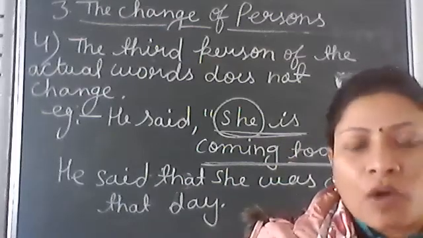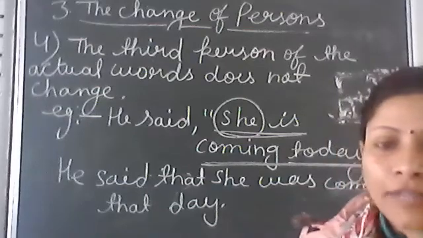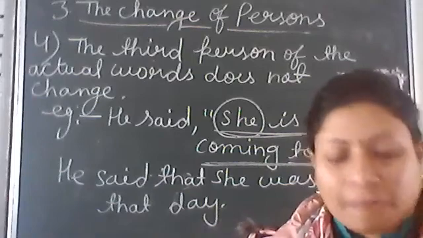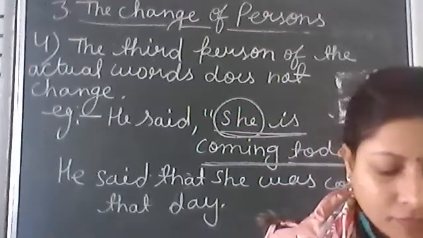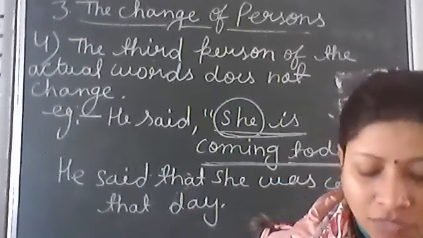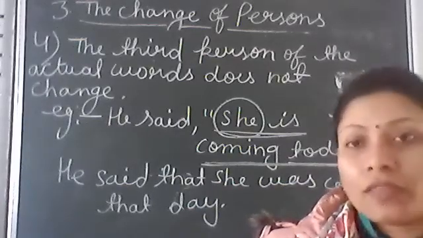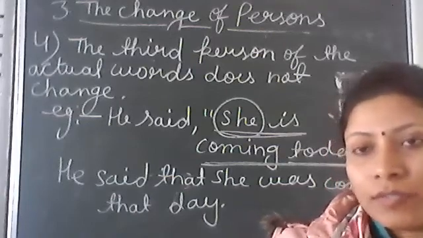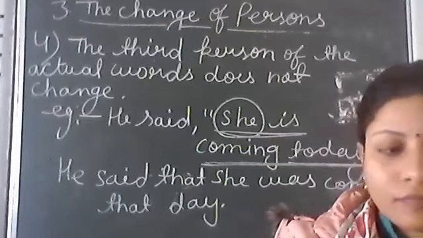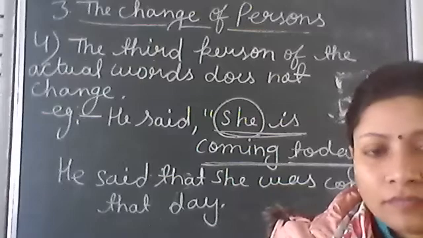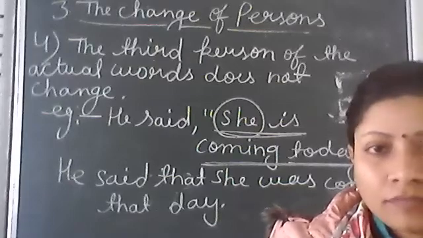Any doubt, any problem regarding the four rules, 1, 2, 3, 4? Any doubt, any problem? No, ma'am. Okay. Clear.